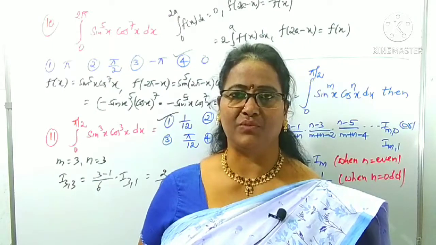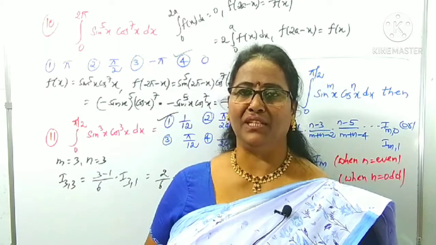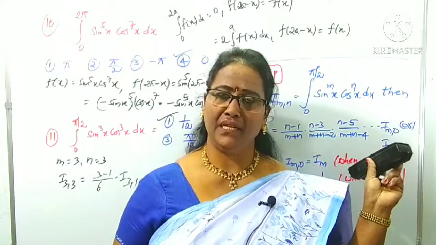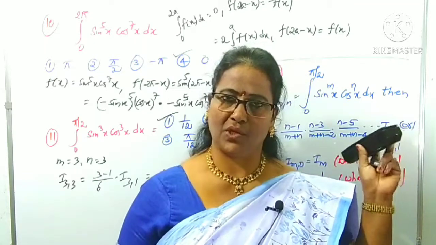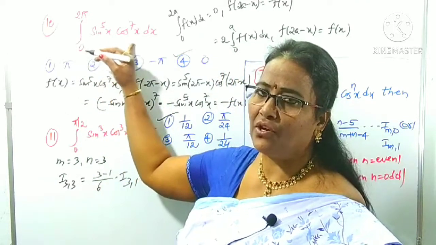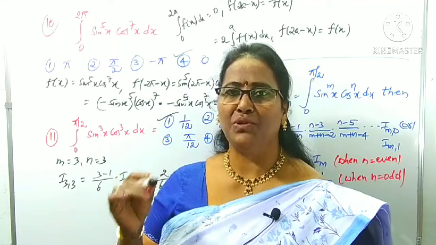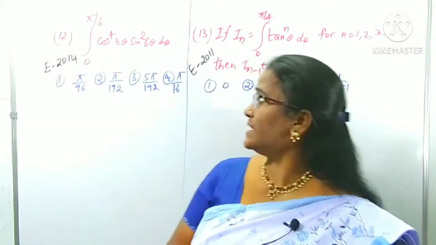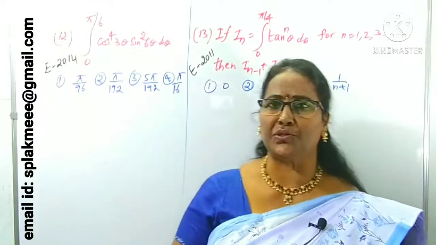Now, how can you use the reduction formulas? I did some questions by substitution. How can you use sine power nx, cos power nx, tan power nx between the limits 0 to pi by 4, tan, and sine and cos between 0 to pi by 2? In case of sine and cos together, the limit is also 0 to pi by 2. This is called the I m n formula. Sometimes we won't be given I m n directly, like sine and cos, tan, sine, etc. Sometimes by a suitable substitution we can get into a reduction formula, then reduce it. These two questions were given in previous MSET. This is MSET 2014, this is MSET 2011.